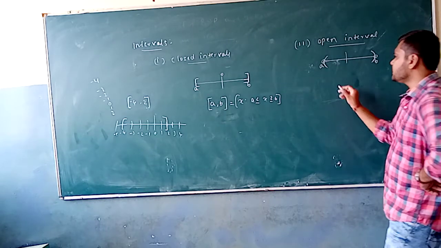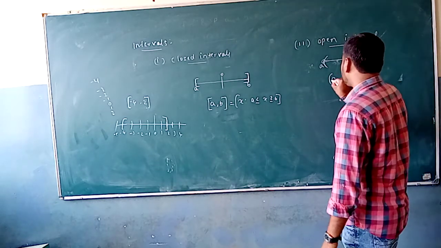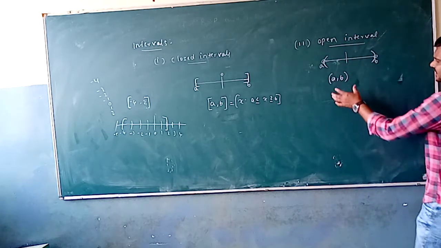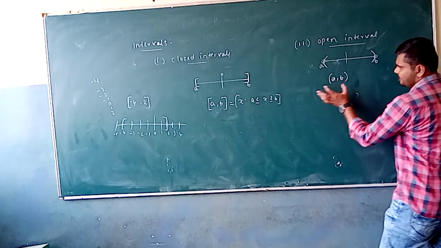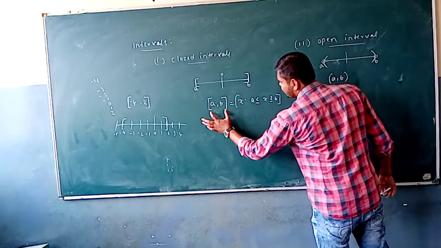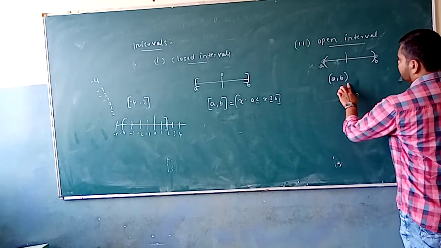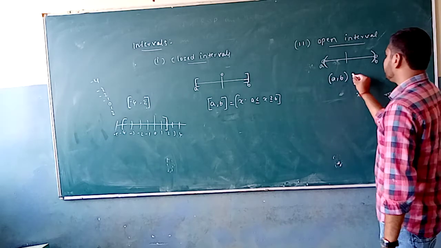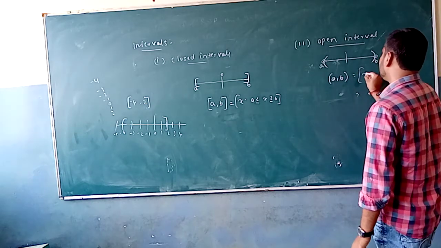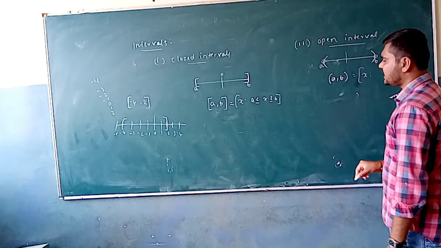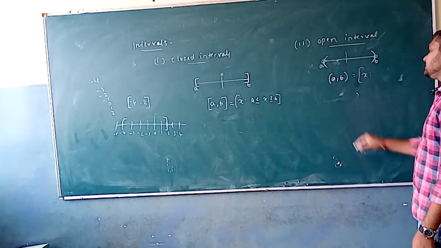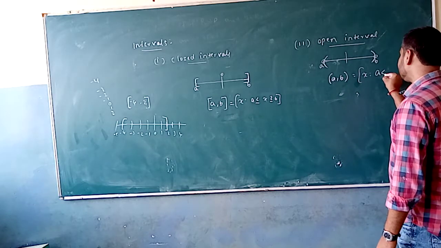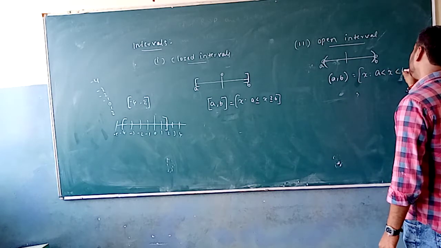So here we can say that an open interval of A comma B. So these brackets are denoted for the open interval, and these brackets are denoted for the closed interval. Here an open interval A comma B is defined as: the elements which are present in that interval are going to be in the form of x, x such that A less than x less than B.